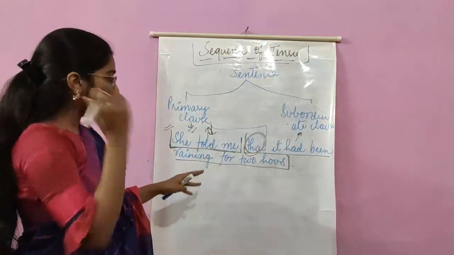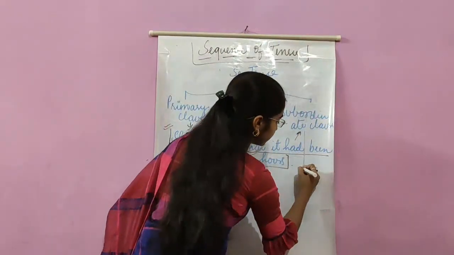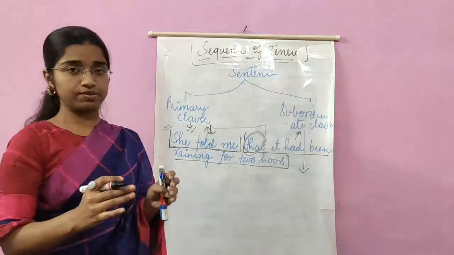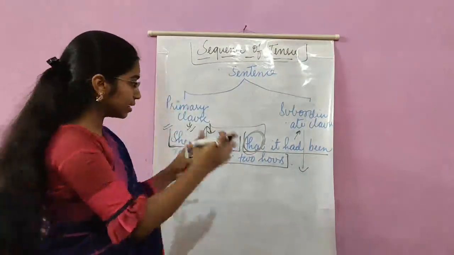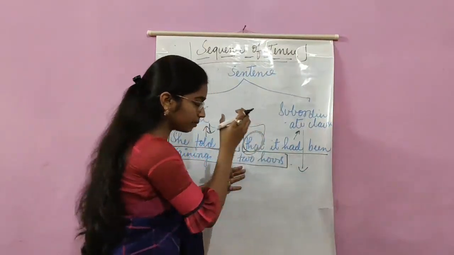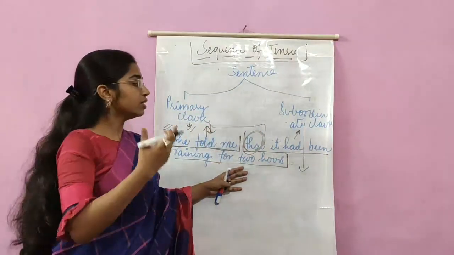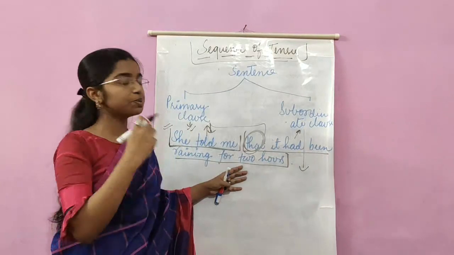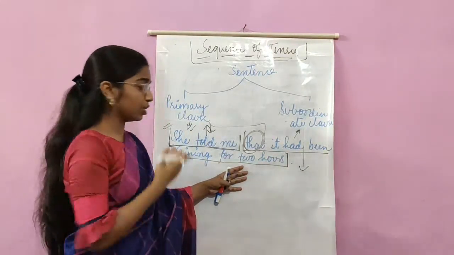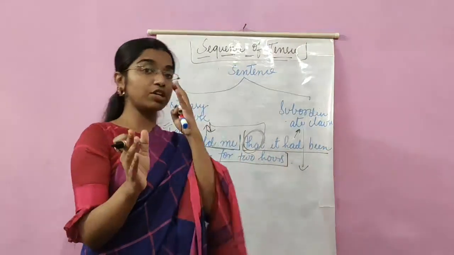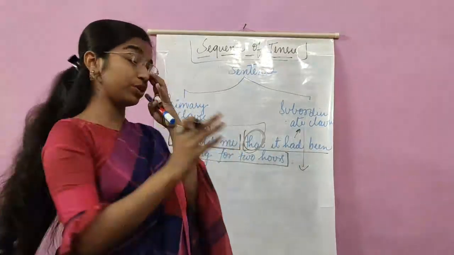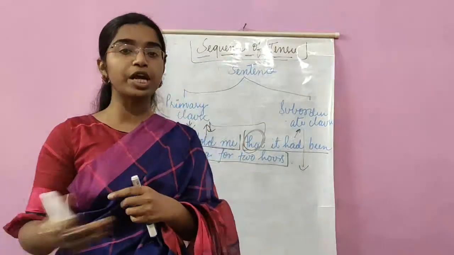Now there are certain conjunctions that define a subordinate clause, or rather, certain conjunctions which are initiating the subordinate clause. I won't go into much detail of those conjunctions because we are already going to do it in detail in the upcoming chapters.